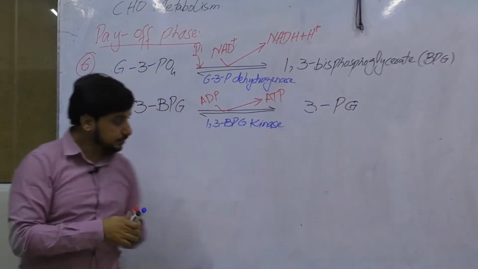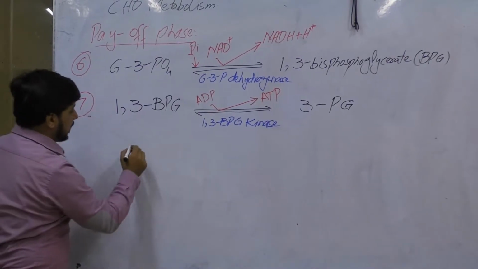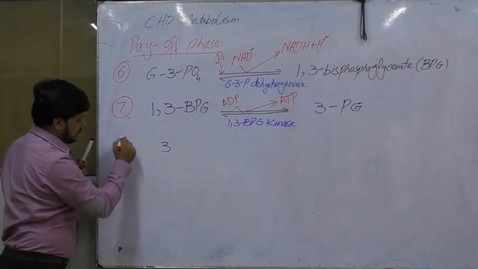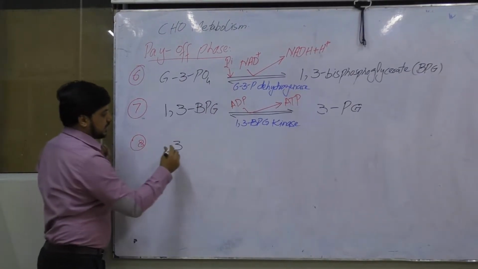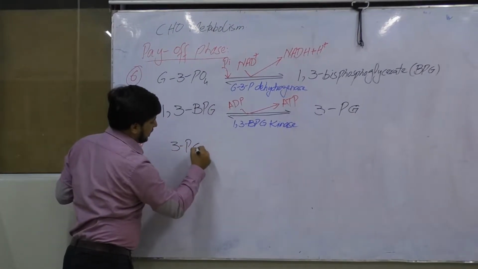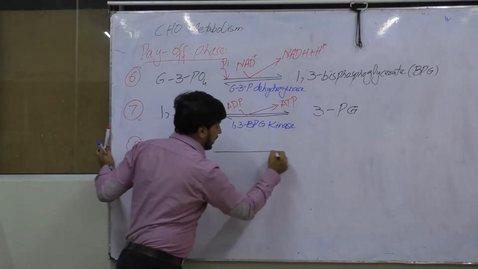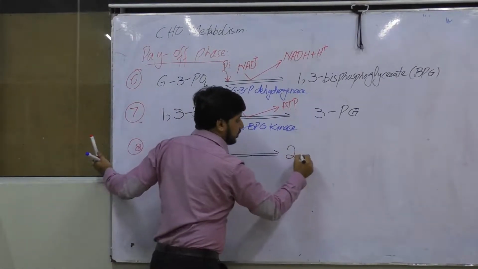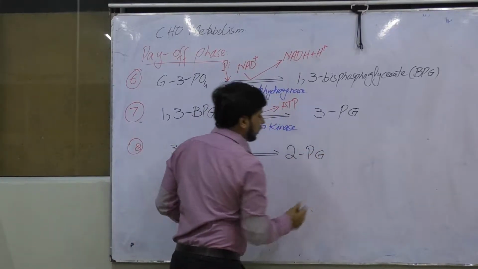After that, in reaction number 8, this 3-phosphoglycerate will be converted into another molecule which we name 2-phosphoglycerate.